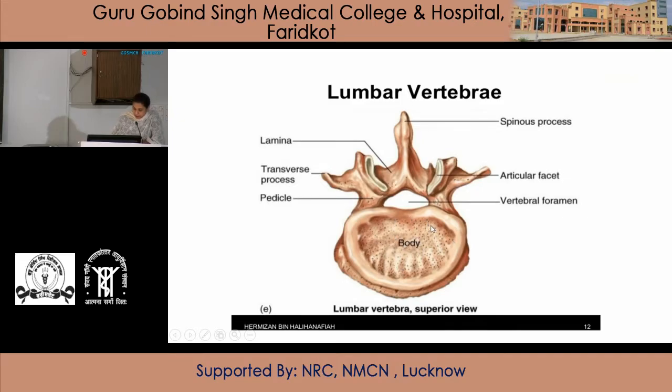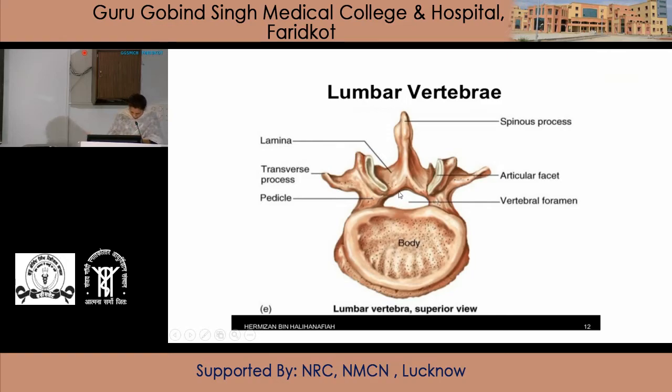Next is the vertebral foramen. The vertebral foramen of the typical lumbar vertebra is triangular in shape, and it lies at the posterior margin of the body. Next are the pedicles. Pedicles are short and thick, and they are directed backward and laterally. Next are the laminae. They are oblique and meet in the center to complete the vertebral foramen posteriorly.